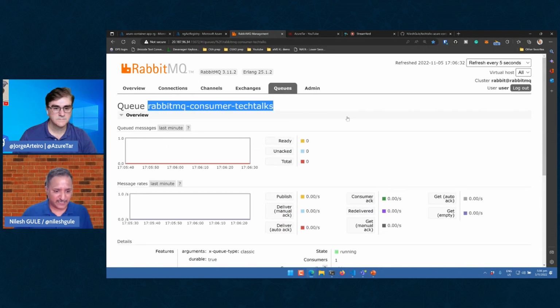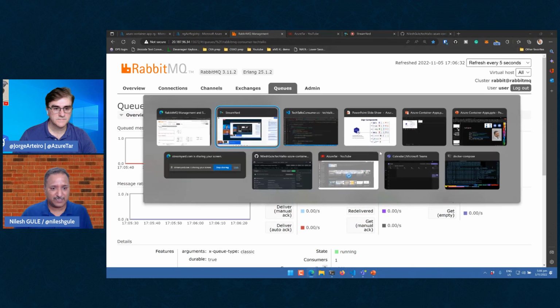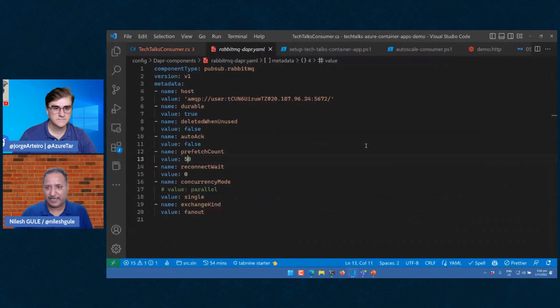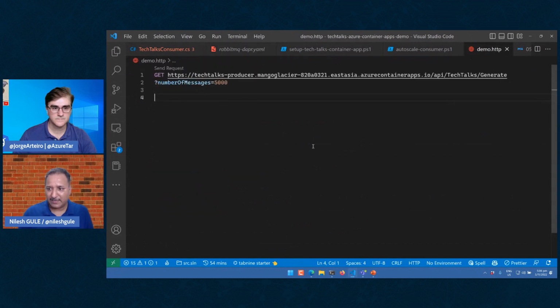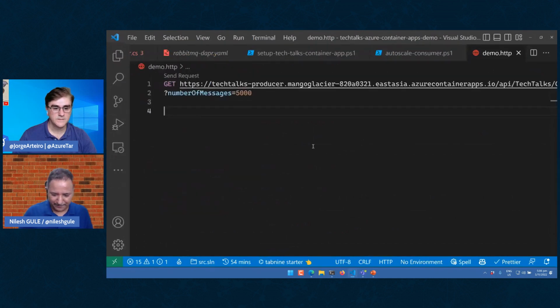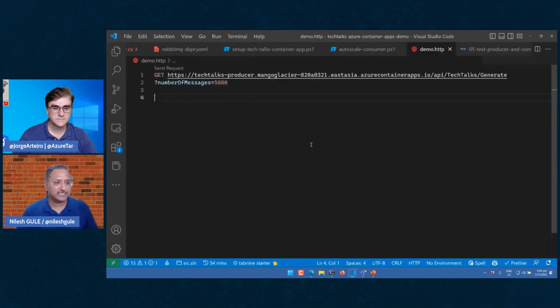So let's go and generate a certain number of messages. I have this extension in Visual Studio Code, which again gives us the ability to send requests. I'll show you how we get this URL, and I'll also walk you through the deployment step. But before that, let me just start this request. And let's say instead of 5,000, we are going to generate 10,000 messages.